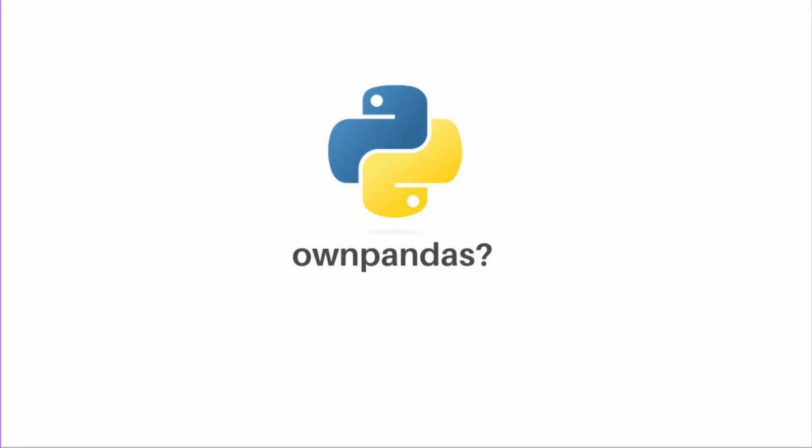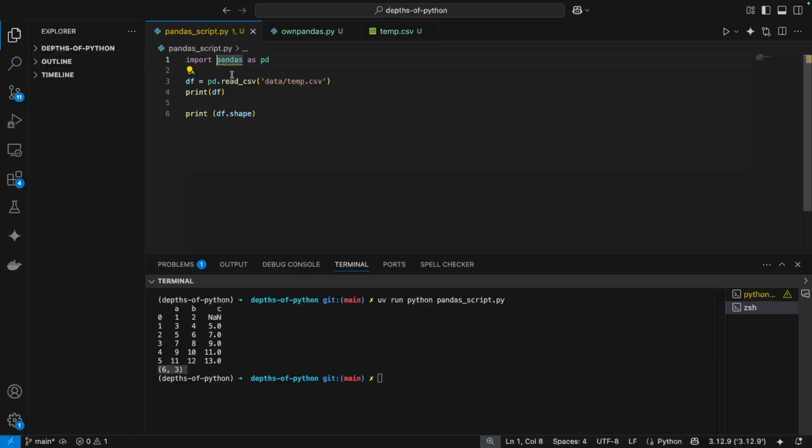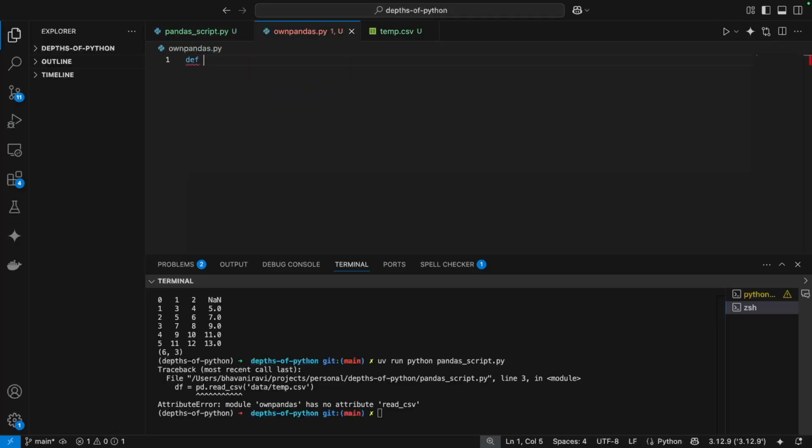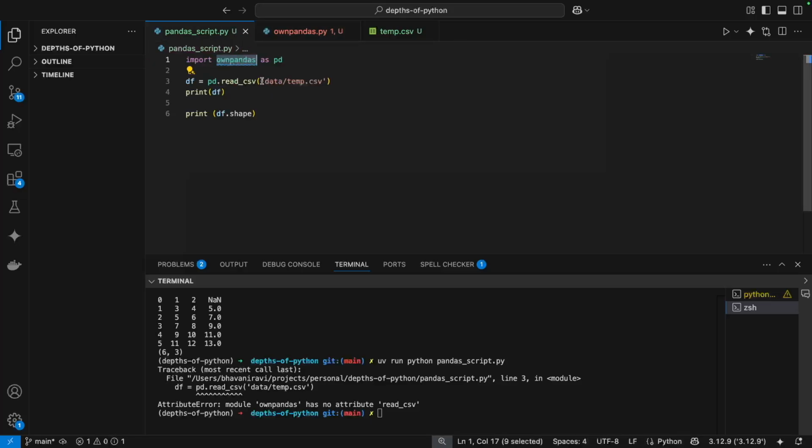If we were to write our own pandas library, how would that look? Like I said, if I change it to own pandas, will everything else work the same? It will not. But how can we write this own pandas library in our system such that all of this will work? Now, if you see here, own pandas is a library, which means it's a Python file, and we're importing that as pd. And pd.read_csv is a function, which means own pandas, a Python file, should have this function called read_csv. And to this, we are passing one parameter, which is a file path.